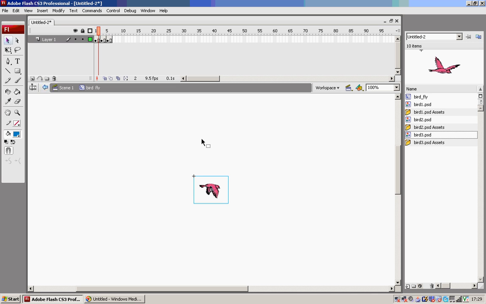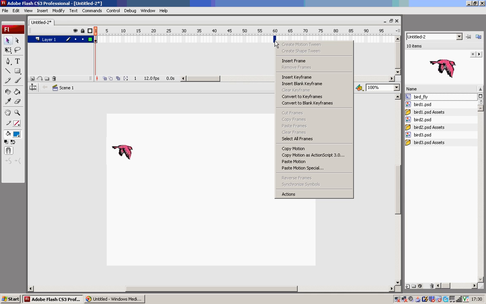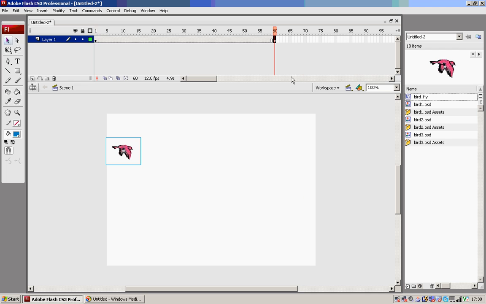Now underneath the timeline, click where it says Scene 1. Drag the symbol bed fly straight to the left hand corner of the screen, and right click on frame 60 and insert keyframe. Once keyframe is selected, click and drag the bed across.